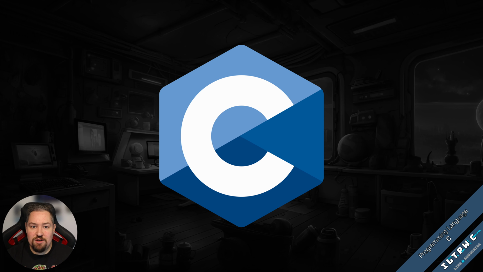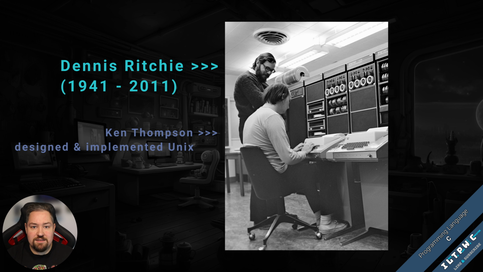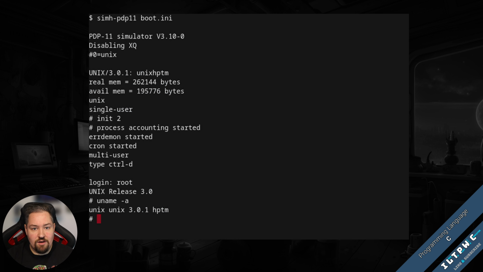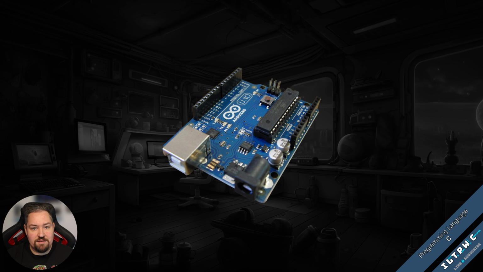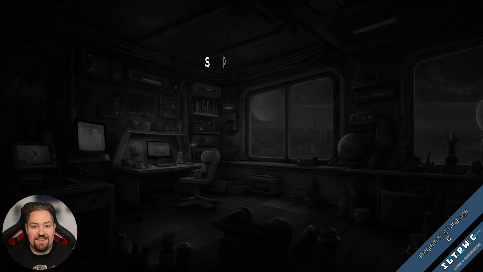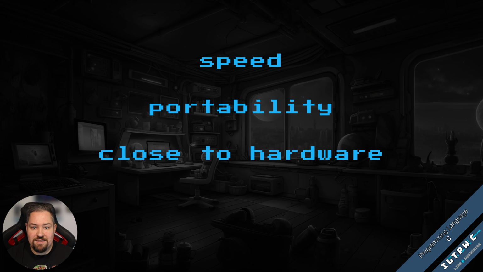C, a foundational programming language that has powered the digital age. Developed in 1972 at Bell Labs by Dennis Ritchie, it's the mother of many languages we know today like C++, C#, and Java. Originally created to re-implement the Unix operating system, C has been the heart of system programming, embedded systems, and even game development.